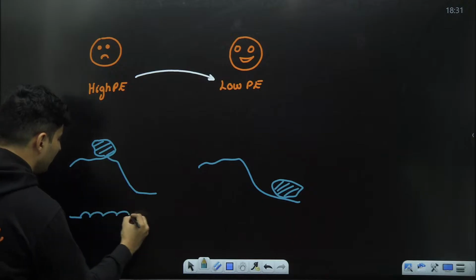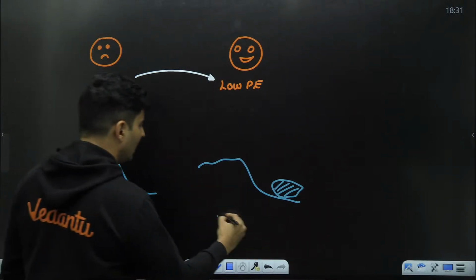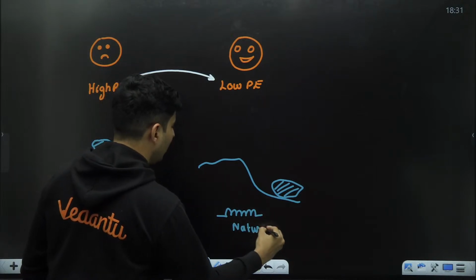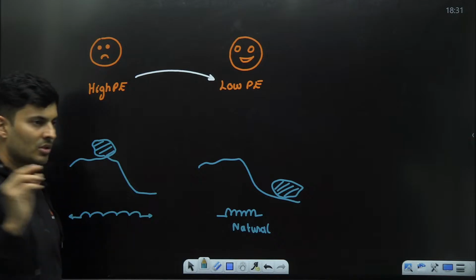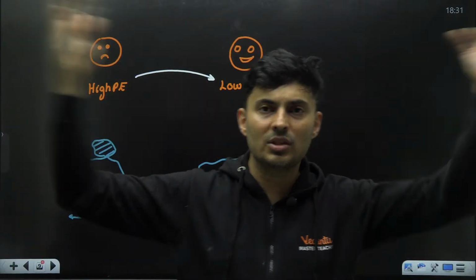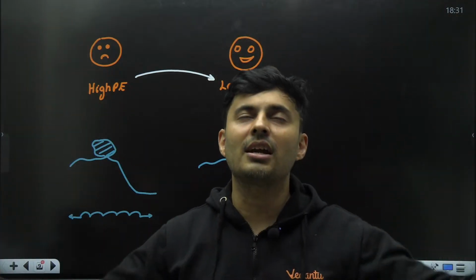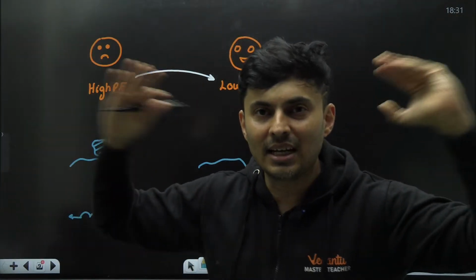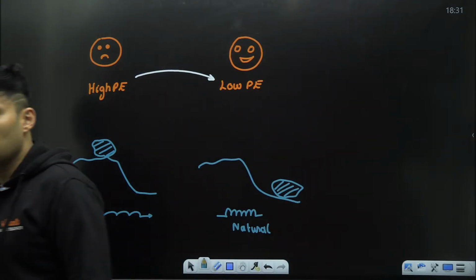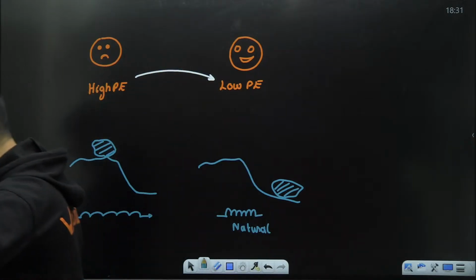A spring which is extended is really unhappy, but when you release it, it comes back to its natural state and is so happy and relaxed. When you release energy to the surroundings and go to a lower energy state, you become peaceful. That is the rule of the universe, not just for electrostatics, but also for gravity, spring, magnetic, anything.